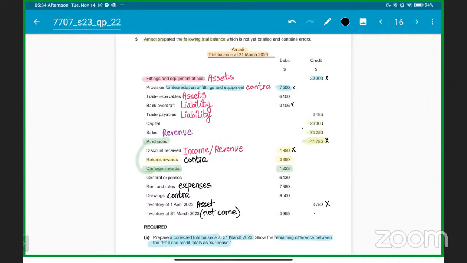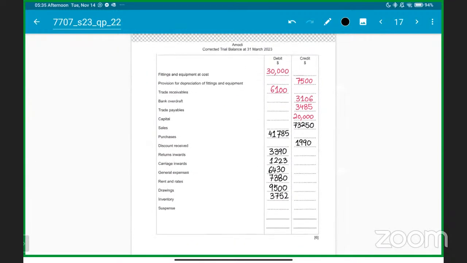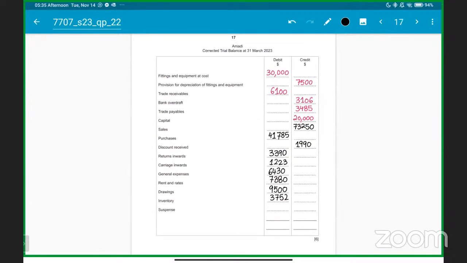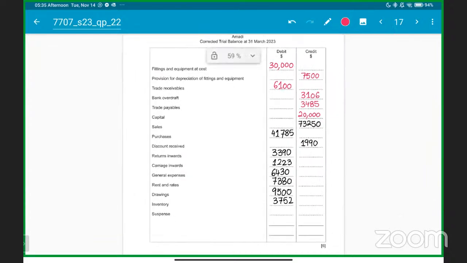They were placed wrong. If it had to be debit, they have recorded it at the credit side. So that was wrong. Okay? Now you'll take a calculator and see where the difference is coming. Wherever the difference is coming, that is basically the suspense account difference of the trial balance. Okay, everyone got it? Clear?